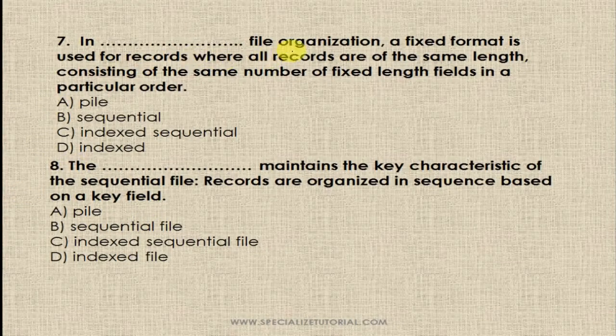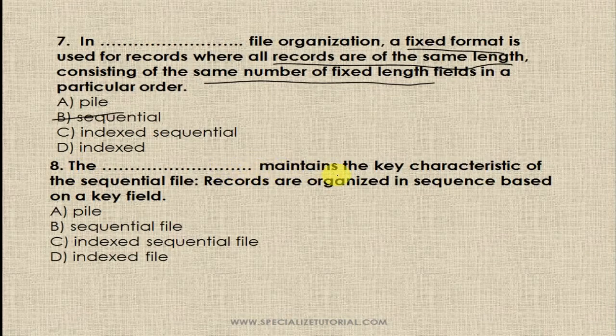In the dash file organization, a fixed format is used for records, where all records are the same length, consisting of the same number of fixed length fields in a particular order. Repeating once again: in the dash file organization, a fixed format is used for records, where all records are the same length and consist of the same number of fixed length fields in a particular order. So the options are file, sequential, indexed sequential and indexed. Okay, so the sequential organization. Now take question number 8.